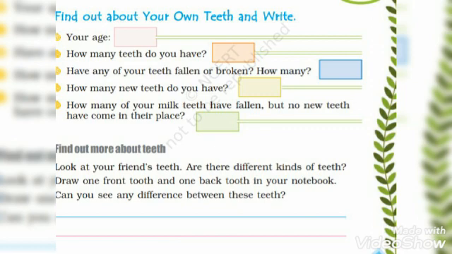Now the next activity, this you can do in your book with the help of a pencil. Use pencil. Find out about your own teeth and write. You all know your own teeth design and how your teeth are, how many teeth you have in your mouth. You can answer it by yourself. Your age, how many teeth do you have? Have any of your teeth fallen or broken? How many? How many new teeth do you have? How many of your milk teeth have fallen, but no new teeth have come in their place?